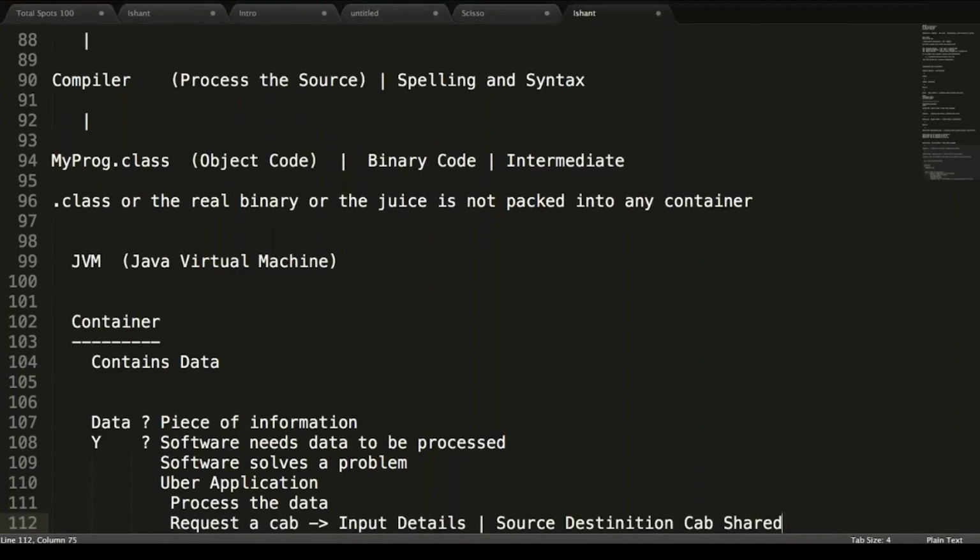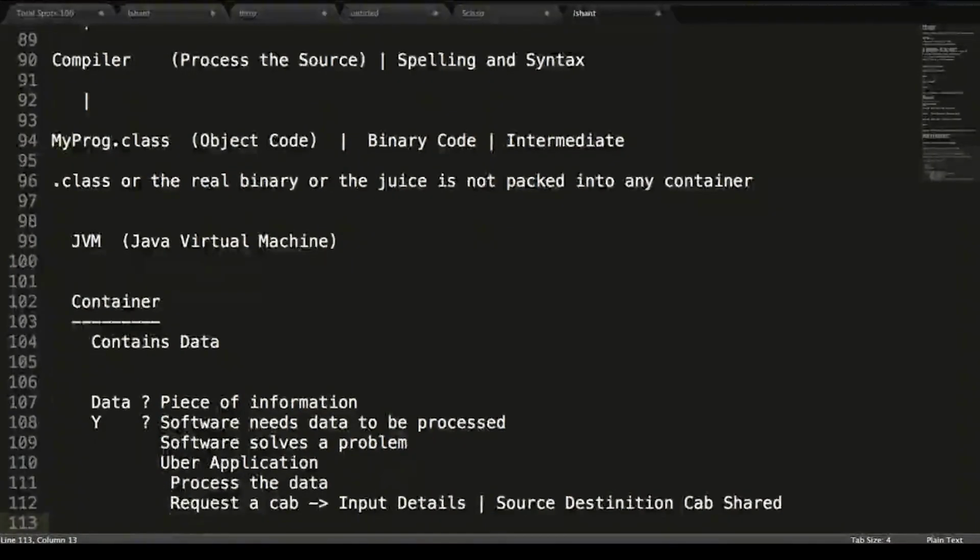These are some input details which you give to your Uber application. Uber is going to process it and give you a response that a cab is allocated to you based on your inputs. So software needs data to be processed so that it can solve a problem.